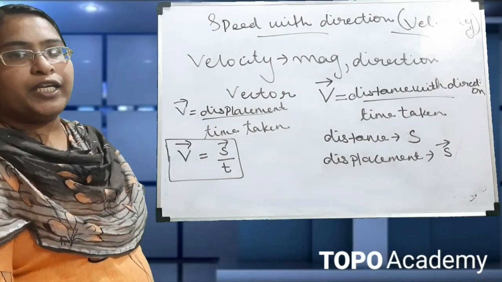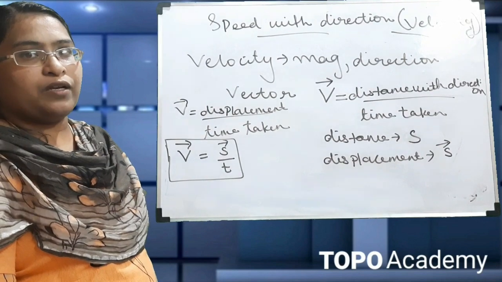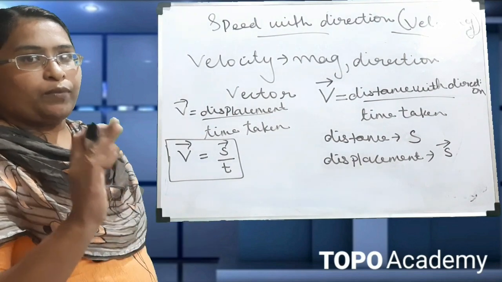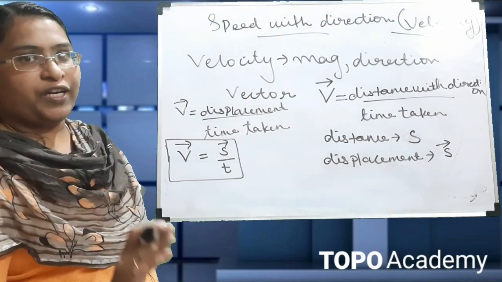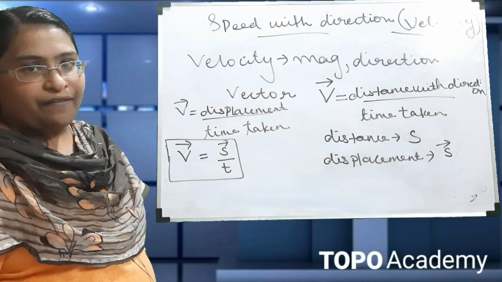Next, if an object is moving with a variable speed in a specific direction, we have to find the average velocity.